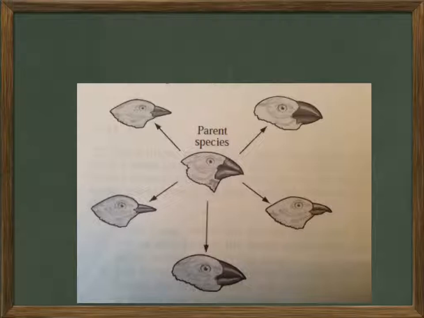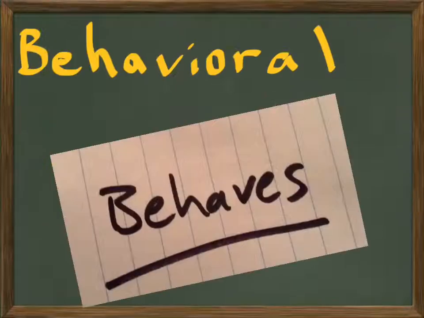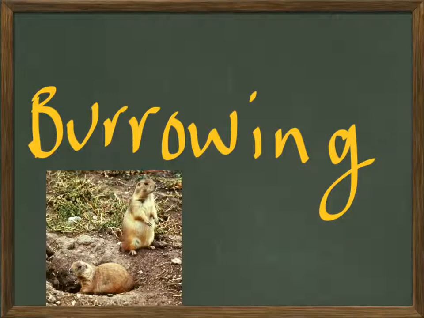Okay, now we're going to talk about the 2 different types of adaptations. Behavioral adaptations. These adaptations are the way an animal behaves. It's what the animal does. Some examples of behavioral adaptations are burrowing. You can see these little guys down here are digging a hole. They're burrowing so they can escape predators.